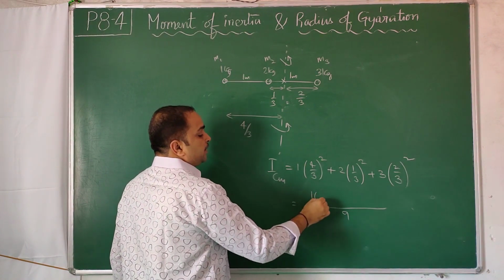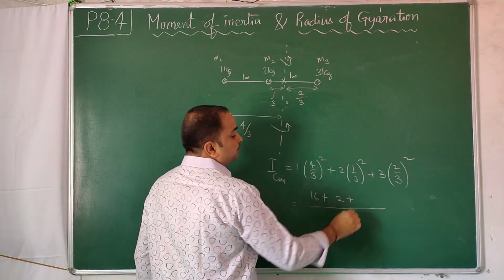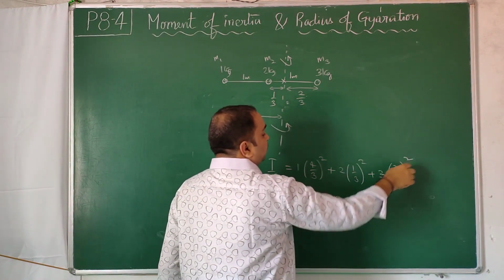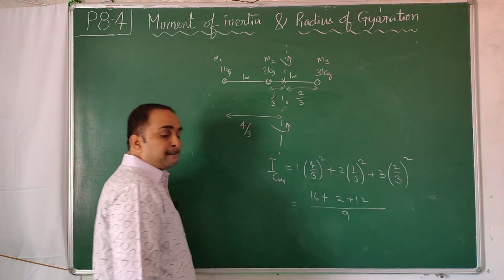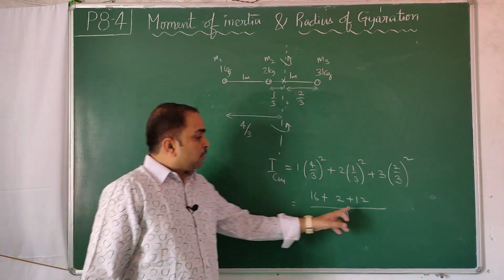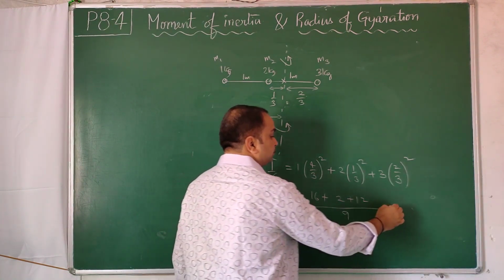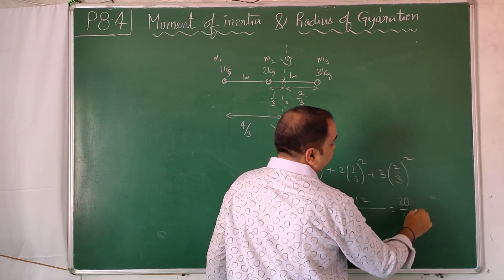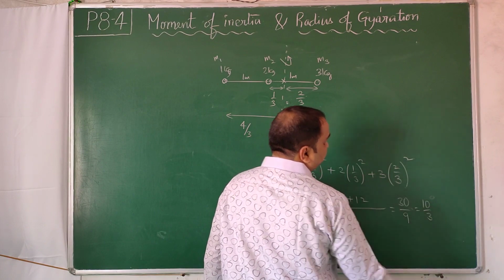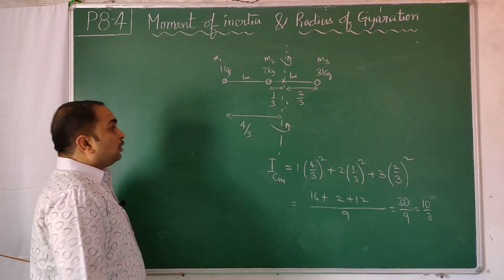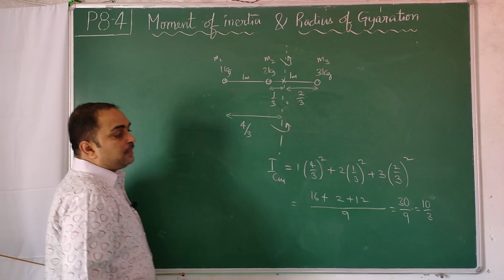This is 4 square, 16. 2 into 1 square, 4 3s are 12. 12 plus 2, 14 plus 16, 30 by 9, 10 by 3. So I comes out to be 10 by 3.